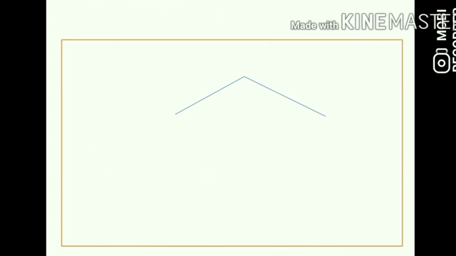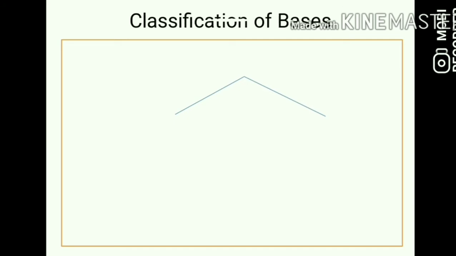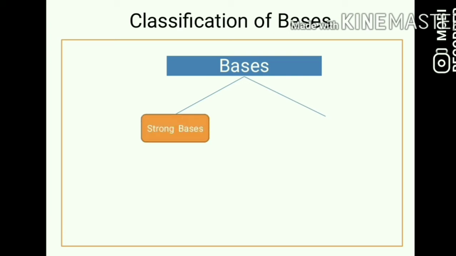These bases are classified into two groups based on their strength. The first is strong bases, and the second is weak bases. Like acids are classified into strong acids and weak acids, bases are also classified into strong bases and weak bases. So what are strong bases and what are weak bases?